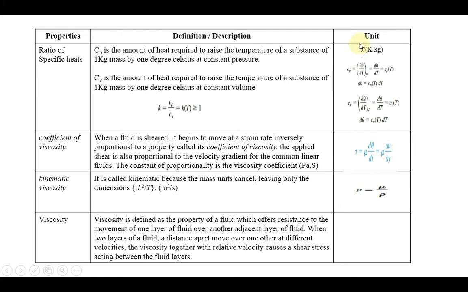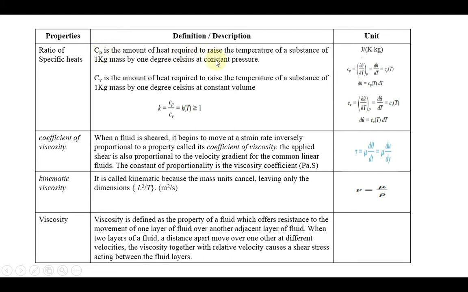For the mass, how much mass are we taking? Unit mass, that is per kg. What is the increment of temperature? 1 degree is the change. So how much heat is required to change the temperature by 1 degree for 1 kg of mass of substance? All of this happens under constant pressure condition, so that is called the Cp value.